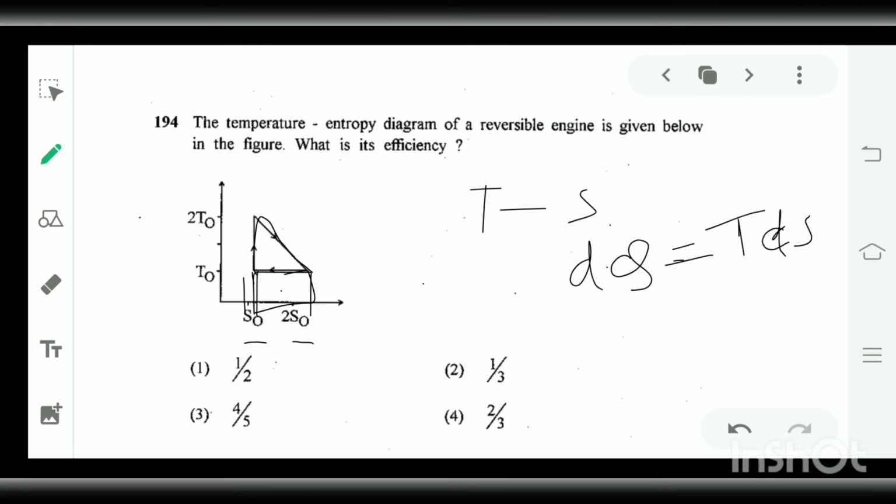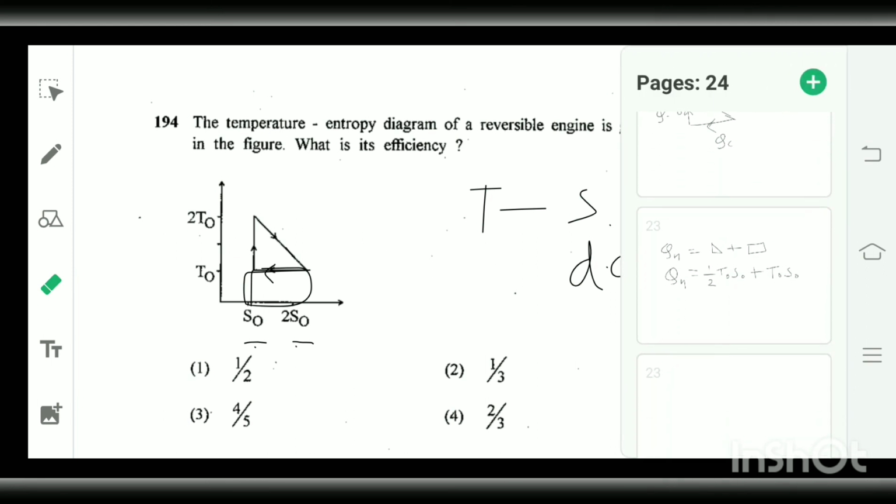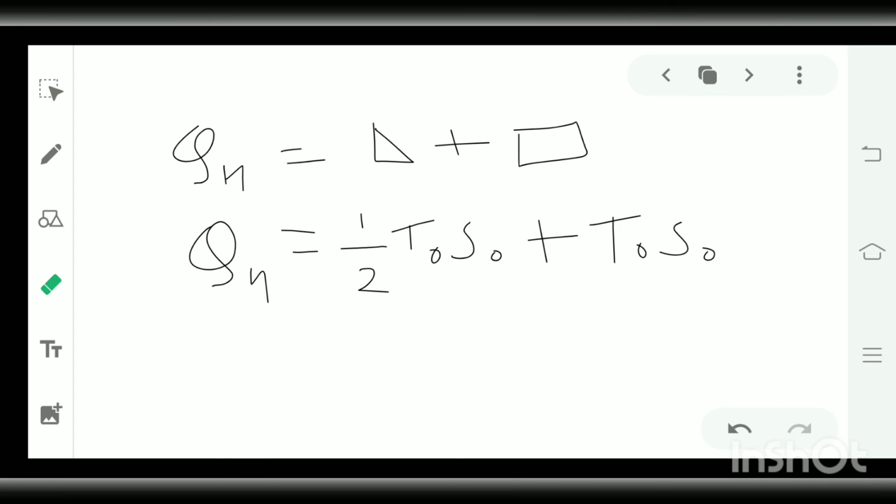Now we will calculate the heat of the cold reservoir, which means absorption of heat. The area under this curve is T naught into 2S naught minus S naught, which is simply S naught. So the heat of the cold reservoir is simply T naught S naught, the area of a rectangle.